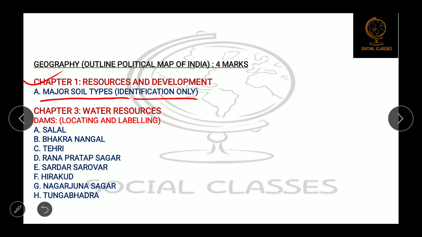Second is the water resource. I told you earlier that questions will not come from this chapter, only map will come, and in that too only dams location. What are the important dams which may come in the board exam? First is the Salal Dam, Bhakra Nangal Dam, then next is Tehri Garhwal Dam, Rana Pratap Sagar Dam, Sardar Sarovar Dam, Hirakund Dam, Nagarjun Sagar Dam, and Tungabhadra Dam, okay.